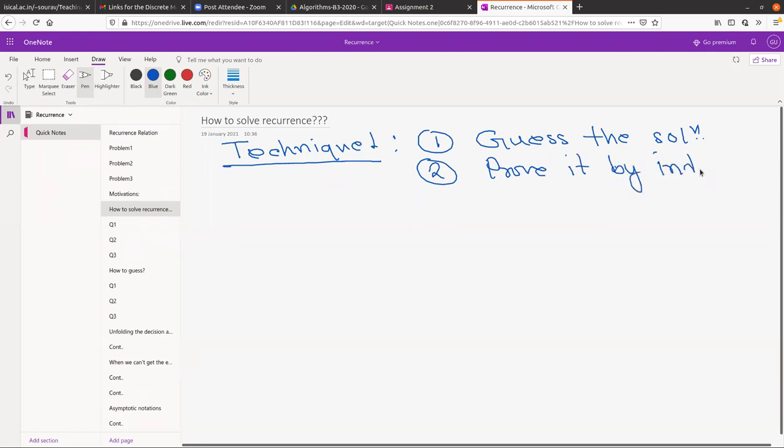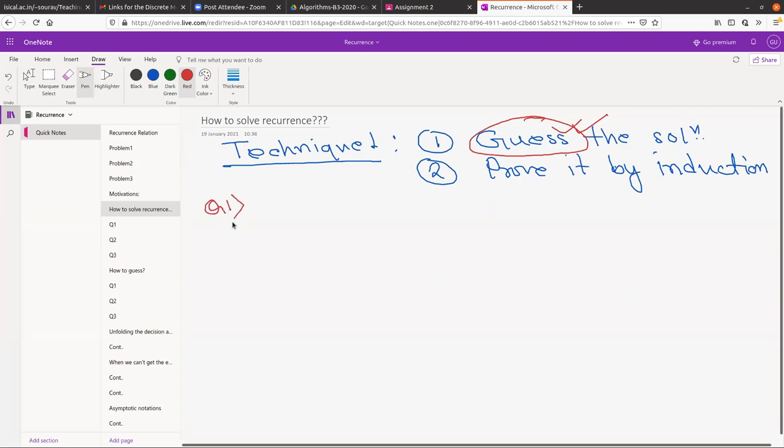As you can see, guessing the solution is really not very clear or logical. How can we even guess a solution from some recurrence? So for now, let us skip that part. We will see later how we can actually guess a solution. But let us try to solve something using induction.